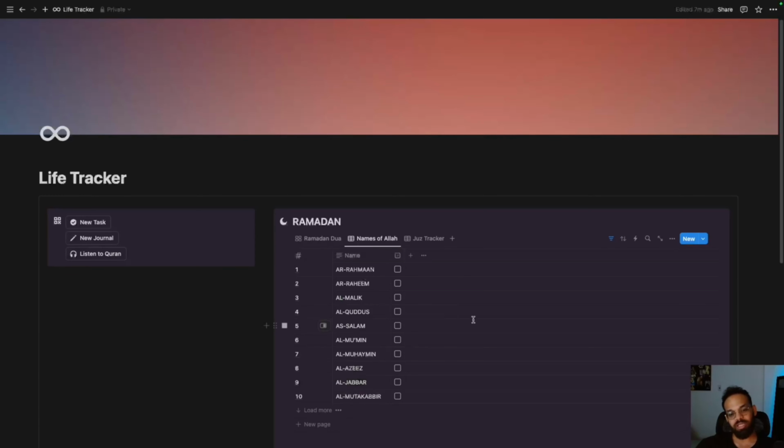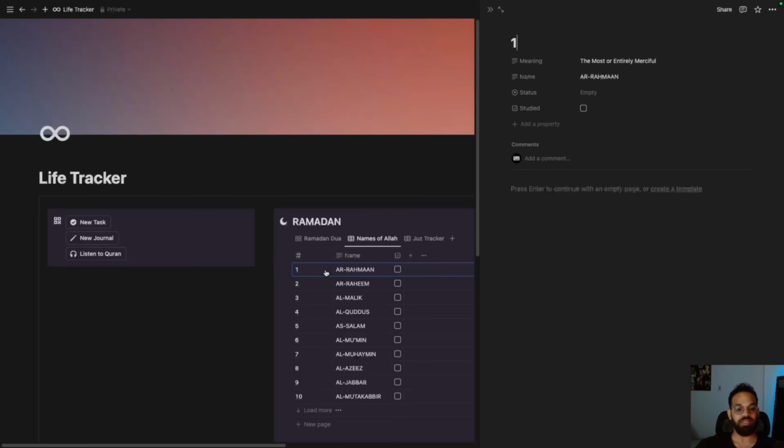And here are the names of Allah, so you can study them and write your reflections upon them. Once you finish reflecting, or you wanted to write down something, you would be able to write it down here, and then you would tag it as studied. And once you tag it, it would disappear from there, so you can go on with the next one.